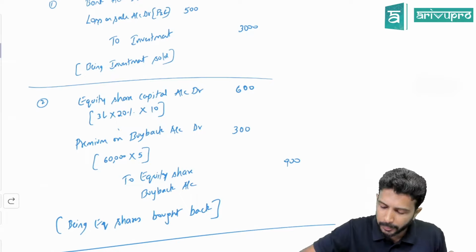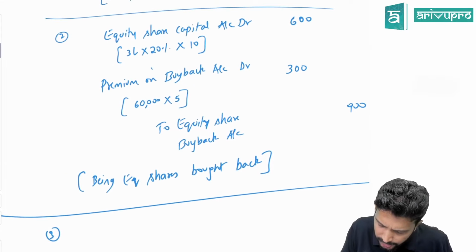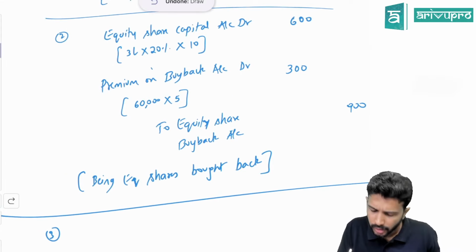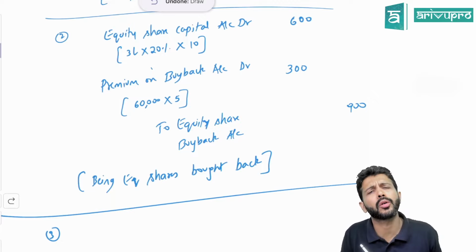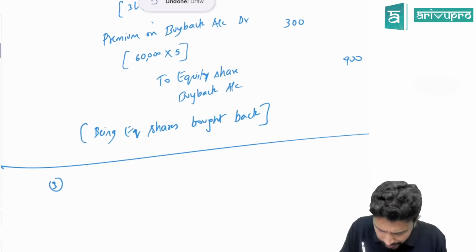Check. Do we have securities premium, first of all? Yes, we have. How much balance? 5 lakh or 500. How much is the premium on buyback? 300. So do we have enough balance in securities premium? Yes. So what is the transfer entry? Instead of doing P&L account debit, you need to transfer the premium you have debited. How do you transfer it? By crediting.